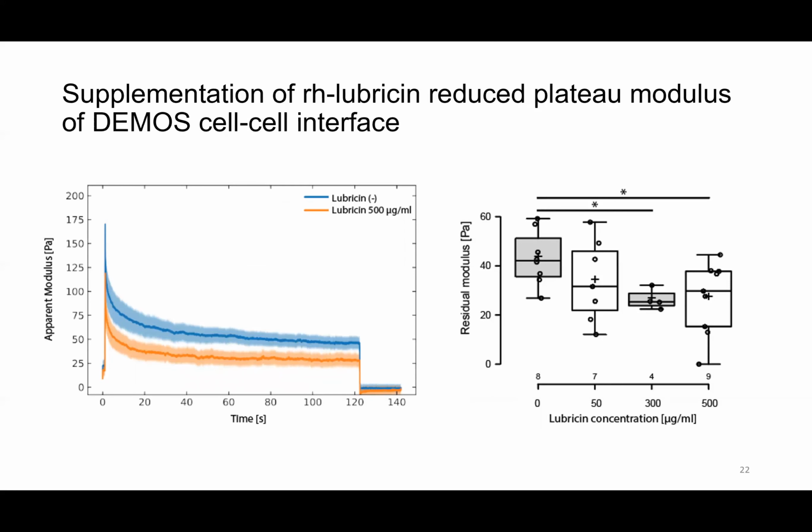After adding recombinant lubricin into the surrounding medium, we saw a reduction in the apparent modulus. Here, the blue curve is without lubricin, and the orange curve is supplemented with lubricin. We have tested the effect at different concentrations of lubricin, and it seems that there is a gradual decrease in the plateau modulus as we go higher in concentration, and the effect is saturated around 300 micrograms per ml.